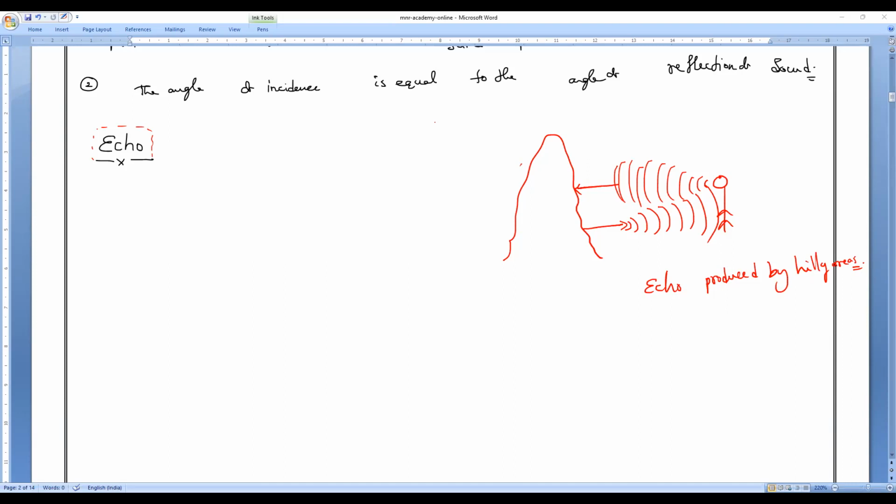Am I right, guys? I want a response. Or else, a newly constructed building. Have you all noticed it? A newly constructed building or one under construction. If you try to enter, or at a new house inauguration, or if you travel somewhere, you might have experienced it. When you try to speak inside, your voice will come back to you. Am I right, everybody? Yes, sir. So that is what we call echo, voice back. We can hear your voice back. That is what we say is echoes.